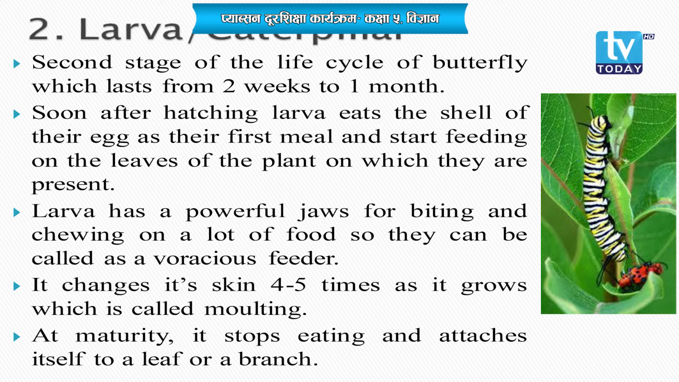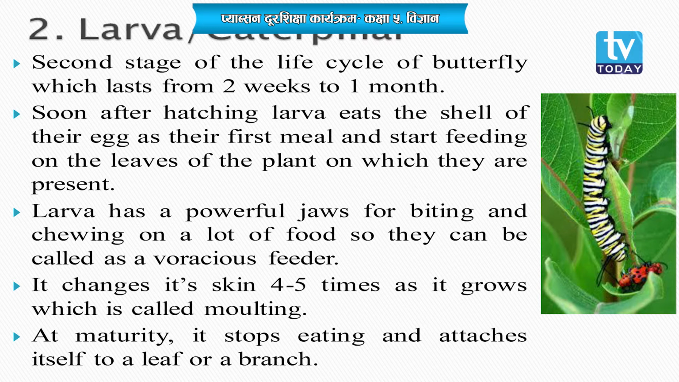M-O-U-L-T-I-N-G, molting. Molting means the process of replacing the old skin by a new one. That is, they change their old skin with a new one, and it takes place 4 to 5 times. Okay, so this process is called molting.